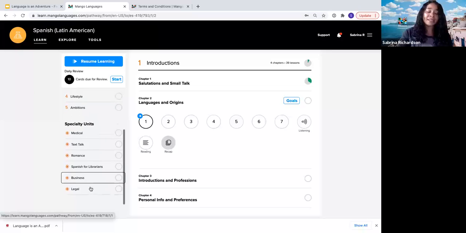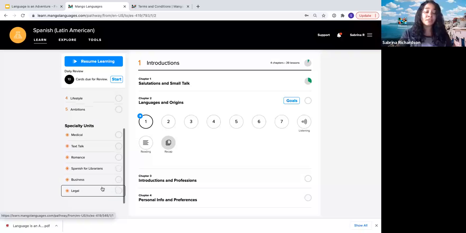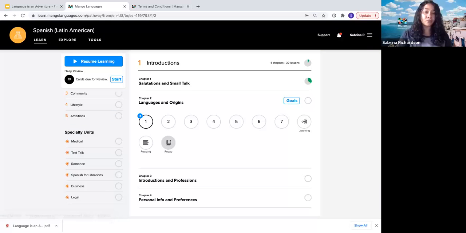So as I mentioned before, some of them, things like the Spanish for Librarians course, the business course, the legal course, these are great for more professional development situations, people who might have a specific topic that they're interested in. For example, someone who works in a hospital, a lot of Spanish speakers could benefit from taking the medical Spanish course because it's going to brush up on vocab. We've got some fun ones too, like text talk, and we also have a romance course for all of our